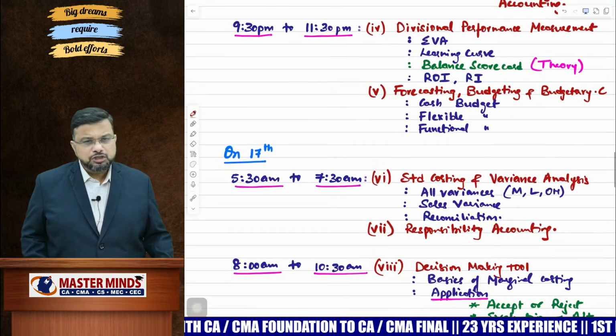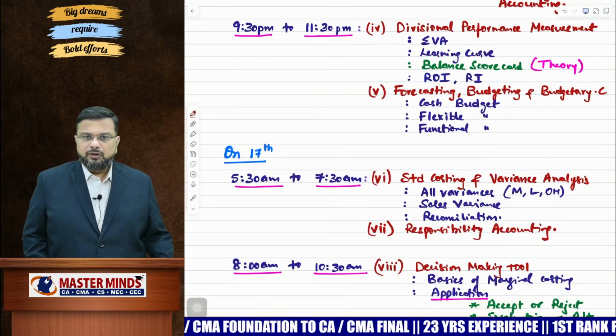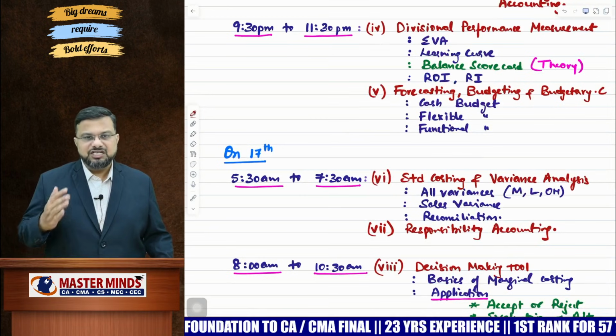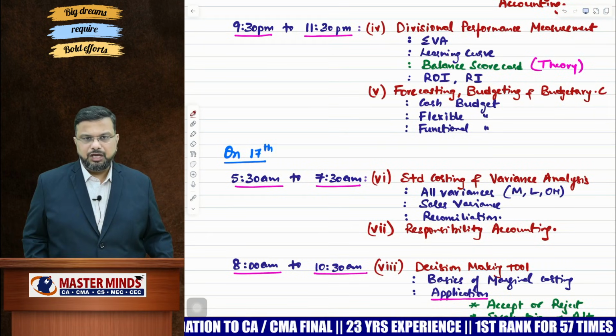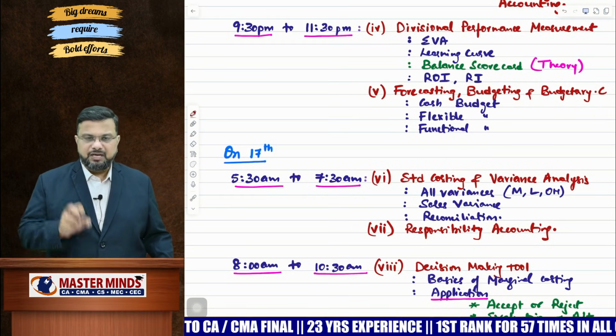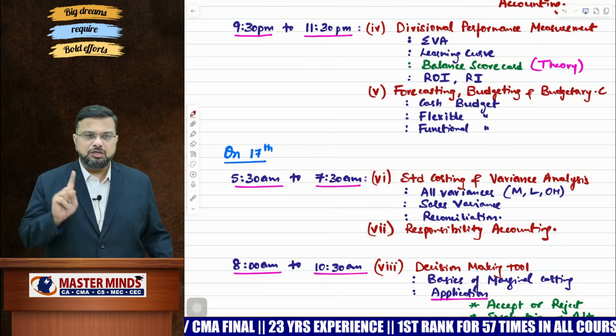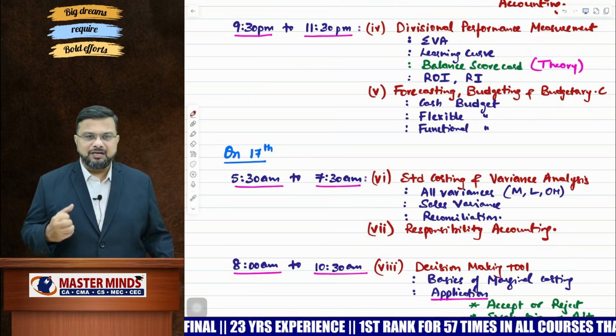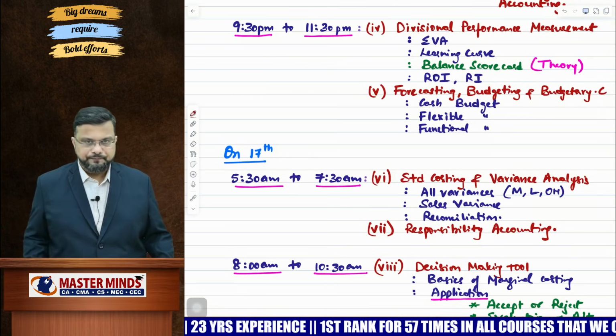From standard costing also, you will get one question for sure. Okay, my dear. So it can be 14 marks, it can be 7 plus 7, or it can be only 7 marks. So from each and every chapter, you will get one question for sure. Remaining, it's up to the examiner. They may increase the weightage of certain chapters also.